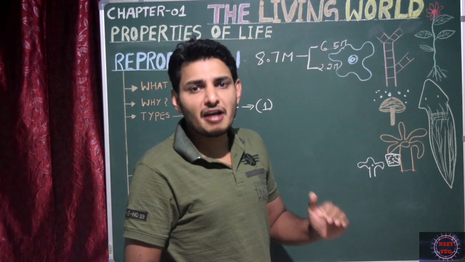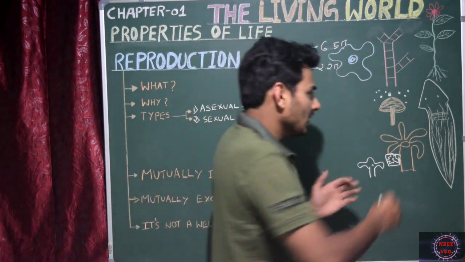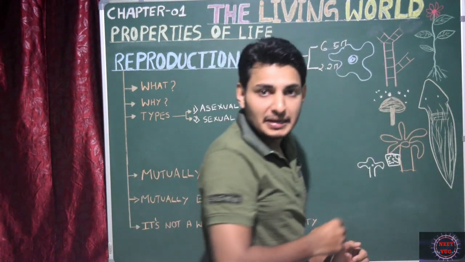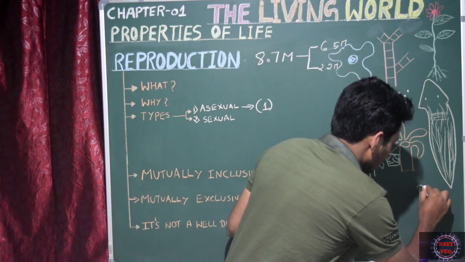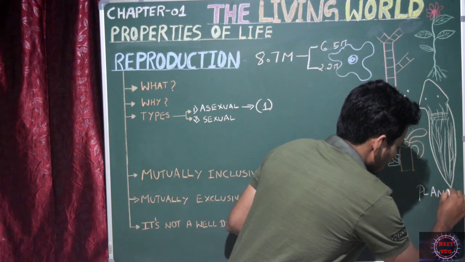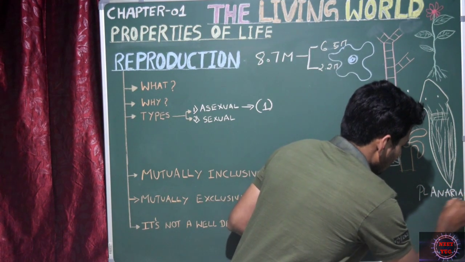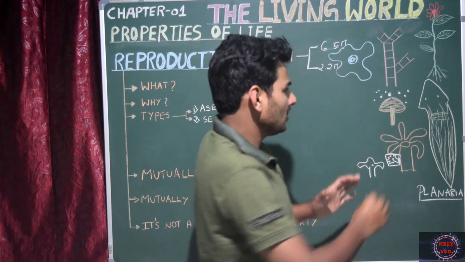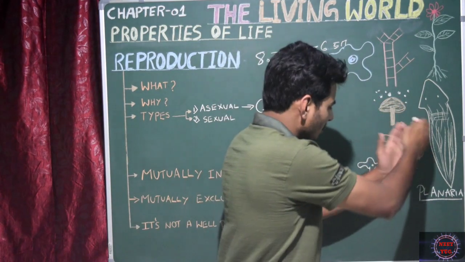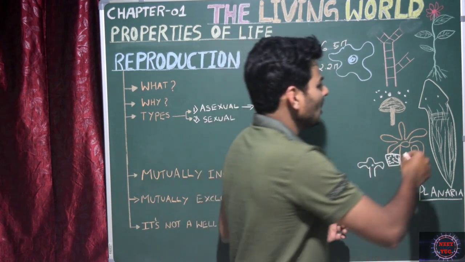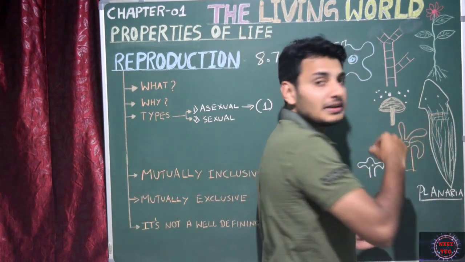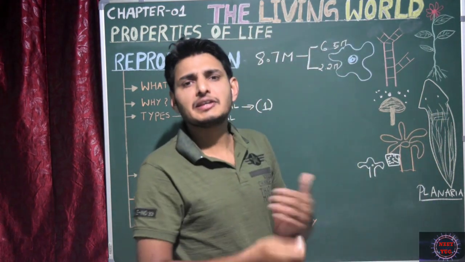Whereas a very important and very interesting type of reproduction is seen in flatworms. I think you know about the phylum Platyhelminthes. Okay, this is actually called the planaria. This is planaria. I will just write here because it is a very important concept. So this is the planaria, a flatworm. Okay, so in the case of the planaria, you could see a type of reproduction which is called regeneration. What is exactly regeneration?